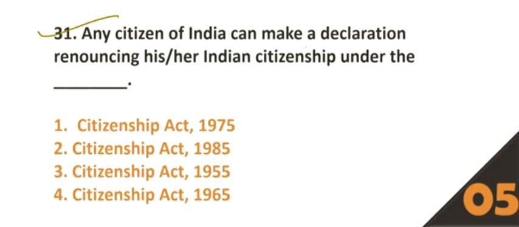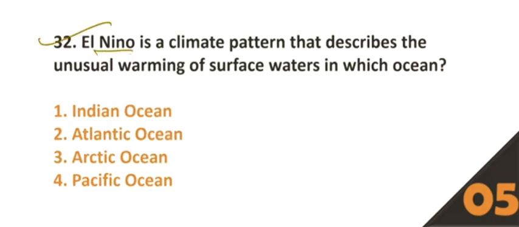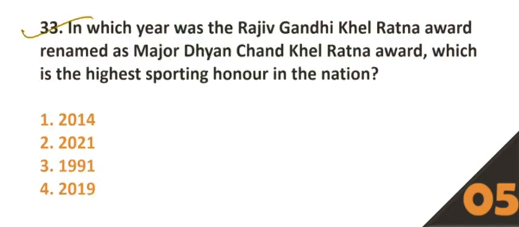31. Any citizen of India can make a declaration renouncing his or her Indian citizenship under the dash. Option number 3, Citizenship Act 1955. 32. El Nino is a climate pattern that describes the unusual warming of surface waters in which ocean? Option number 4, Pacific Ocean. 33. In which year was the Rajiv Gandhi Khel Ratna Award renamed as the Major Dhyan Chand Khel Ratna Award, which is the highest sporting honor in the nation? Option number B is the correct answer, 2021.